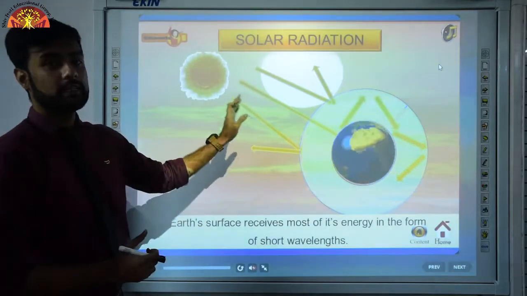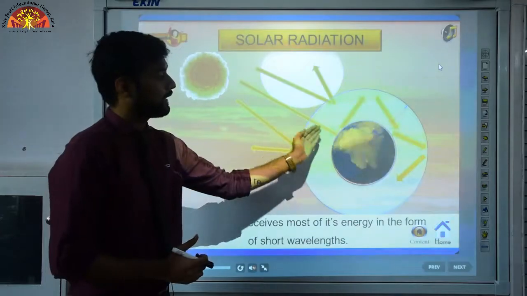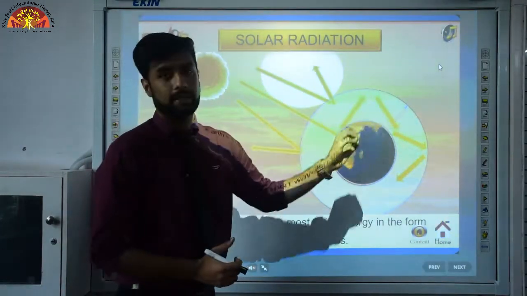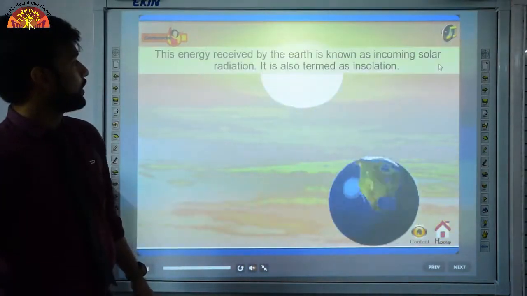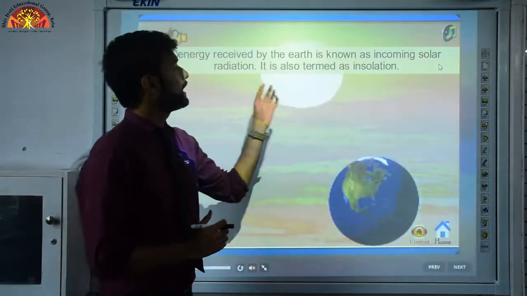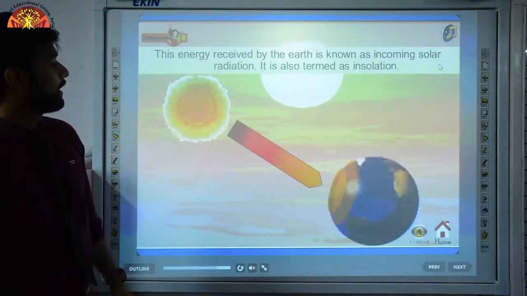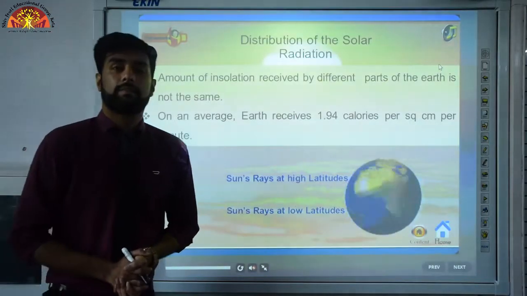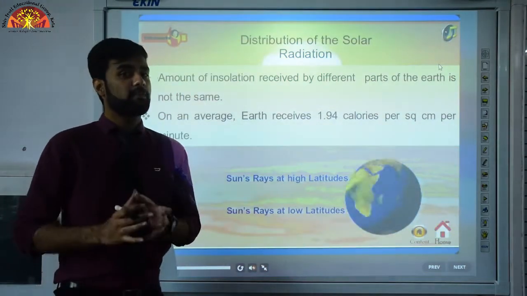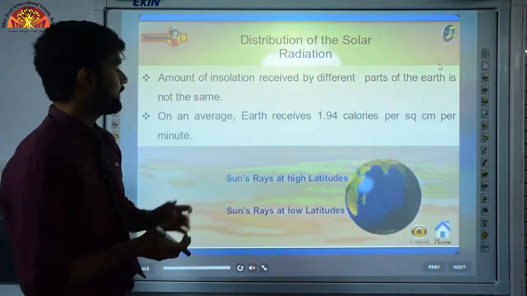So all the energy that we are receiving, either it's reflected back, a very small portion of it actually gets through the atmosphere, and much of it is actually scattered around the atmosphere. Okay, moving on. We know that the energy received by the Earth is known as incoming solar radiation, also termed as insolation, that we have already seen. Now let's see the distribution of the solar radiation. The amount of insolation that we receive from the sun is different in different parts of the Earth. It is not the same.